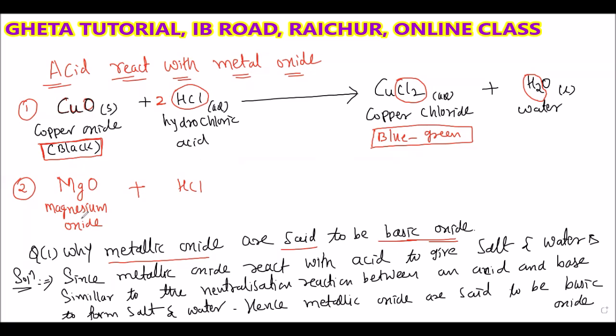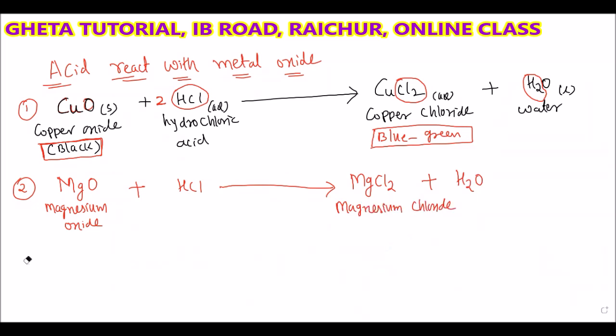Second example: magnesium oxide reacts with hydrochloric acid. What is the product you will get here? MgCl2 plus H2O. The formula of magnesium chloride is MgCl2, plus water. Correct. MgCl2, magnesium chloride.